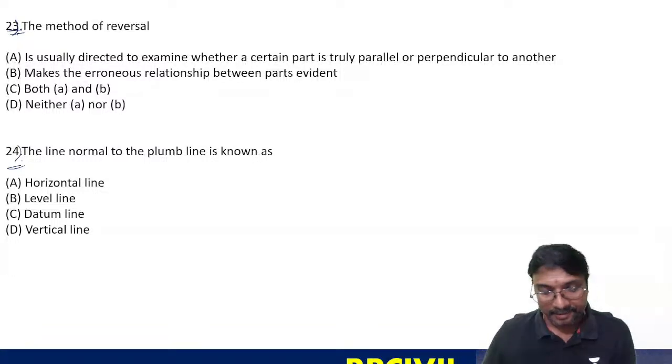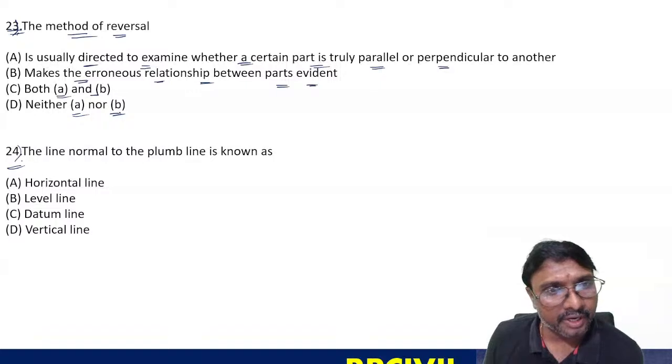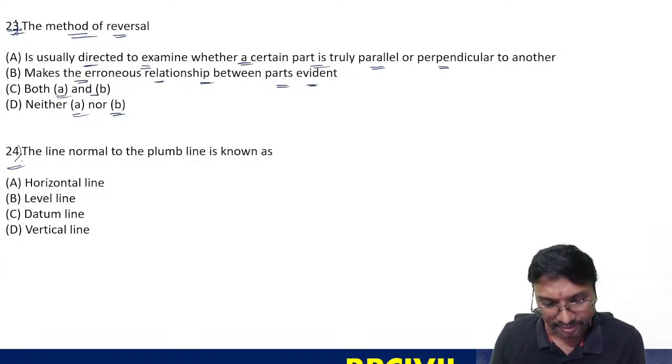B. Is it so? It is the method of reversal. It is usually directed to examine whether a certain party is truly parallel or perpendicular to the other, make the erroneous relationship between the parts evident. What is it? Both A and B, neither A nor B? You can say method of reversal.